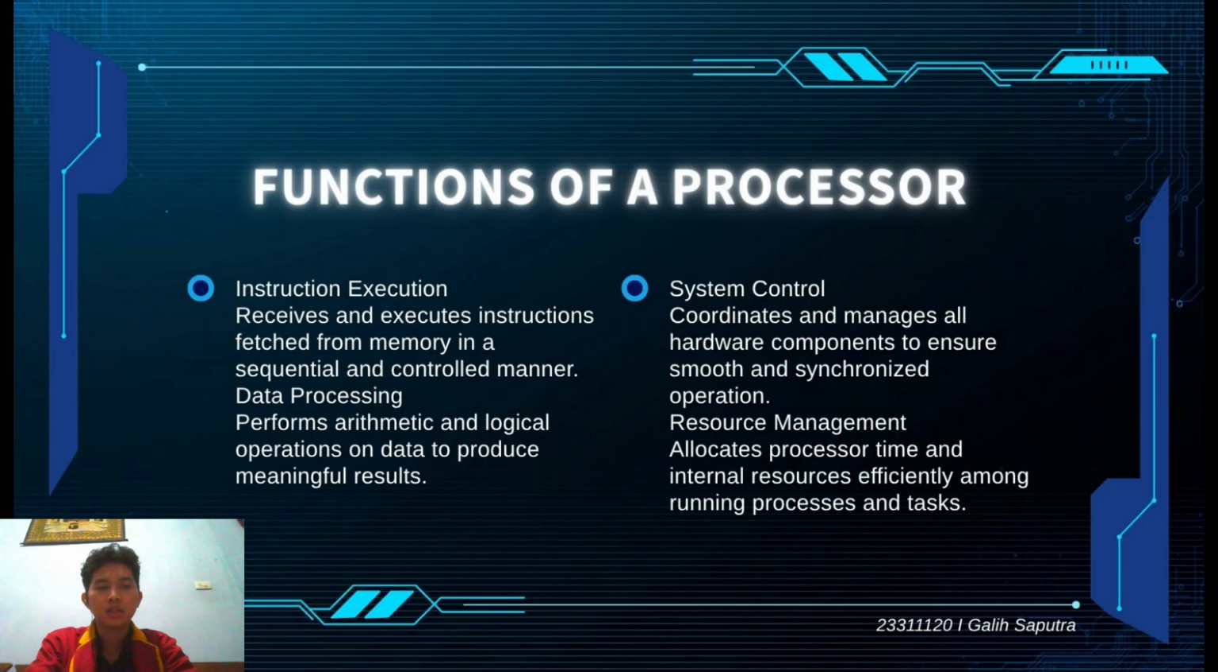The third function is system control. The processor coordinates all hardware components to ensure they work together smoothly and efficiently. The final function is resource management. It allocates processing time and internal resources among different tasks and applications running on the system. This function allows the computer to operate efficiently and respond quickly to user requests.